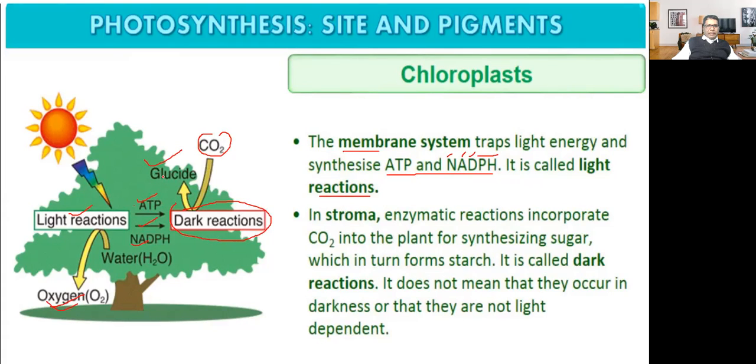What is the product of dark reaction? Glucose. In the stroma, enzymatic reactions incorporate carbon dioxide into the plant for synthesizing sugar, which in turn forms starch. It is called dark reaction. It does not mean that they occur in darkness or that they are not light dependent. If light is there, only then ATP will be produced, and only then this reaction will take place. So we cannot say that it is not dependent on light.